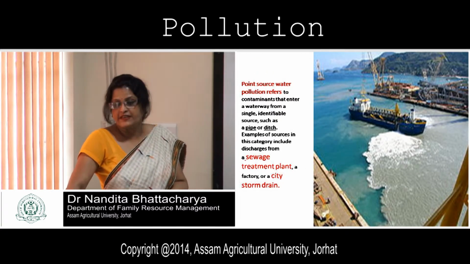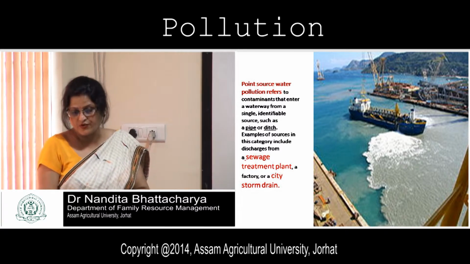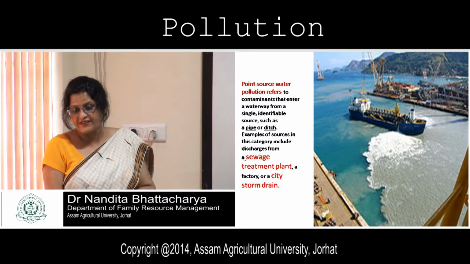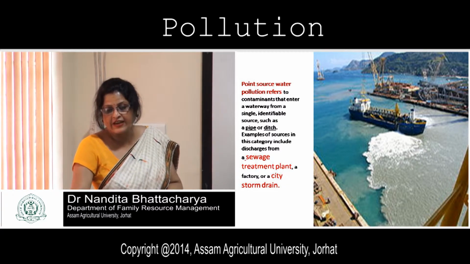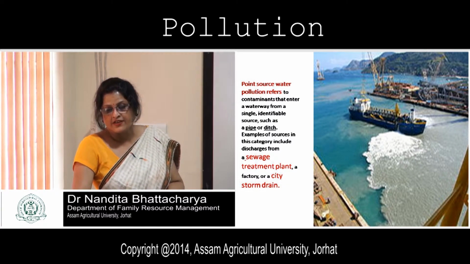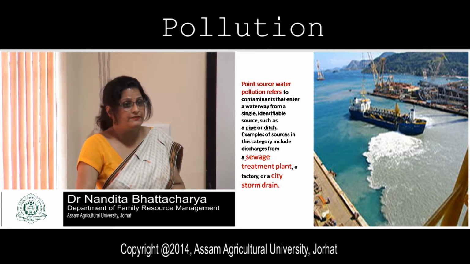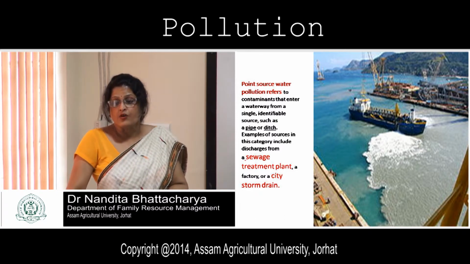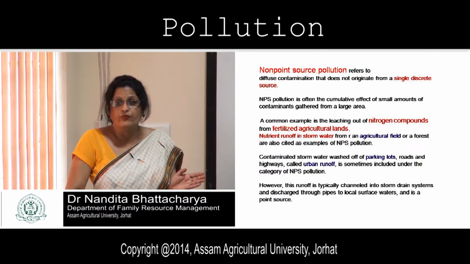Here you will see the point source water pollution. So how the point source discharges industrial effluent here. Okay, examples of sources in this category include discharge from a sewage treatment plant, factory, and city storm drain. Non-point source, I already told you what may be there, urban runoff or agricultural runoff.